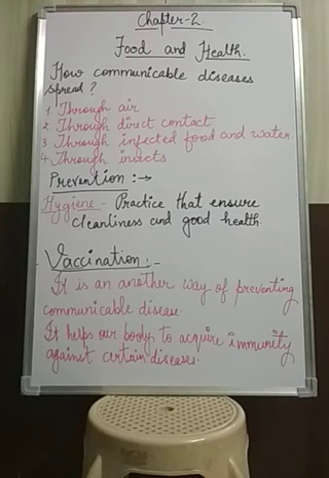Dengue is caused by the bite of the Aedes mosquito, and plague is spread by the bite of fleas, and those fleas are carried by rats. Okay, so these are the carriers of certain types of disease. Now our next topic is prevention of communicable disease. Now it is a saying that prevention is better than cure.